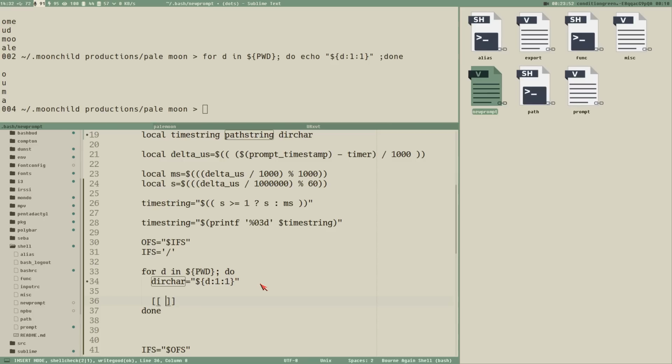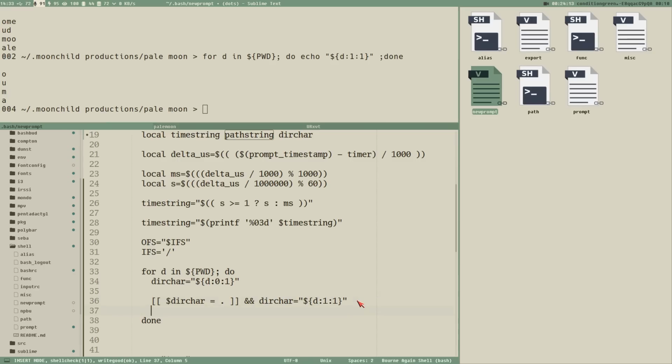Then we test if dirchar is equal to a dot. Then we set it to the second character instead of the first.